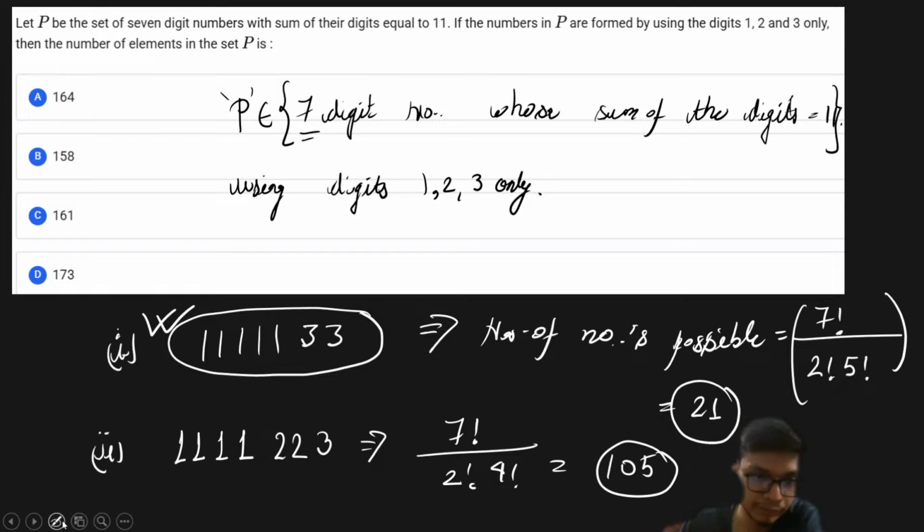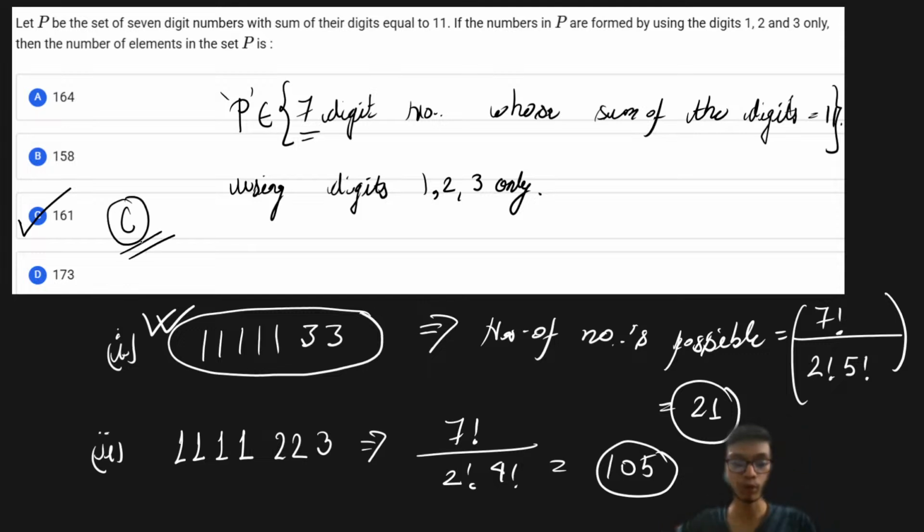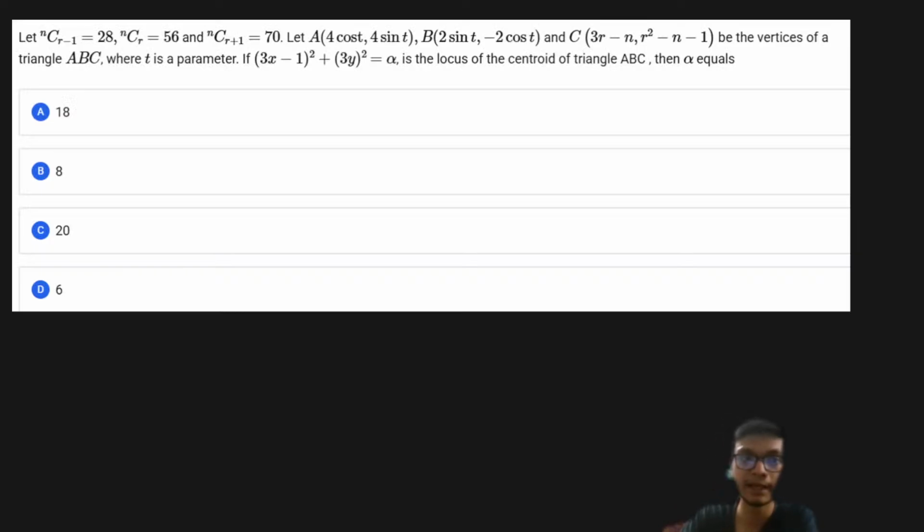So from here, if you have solved it by yourself, have you got the answer as C? So that is going to be the right answer. The right answer to this particular problem is going to be option number C. With this, let's move to the next problem. I hope you have already done and solved the problem. Very simple. Let us move to the next problem.